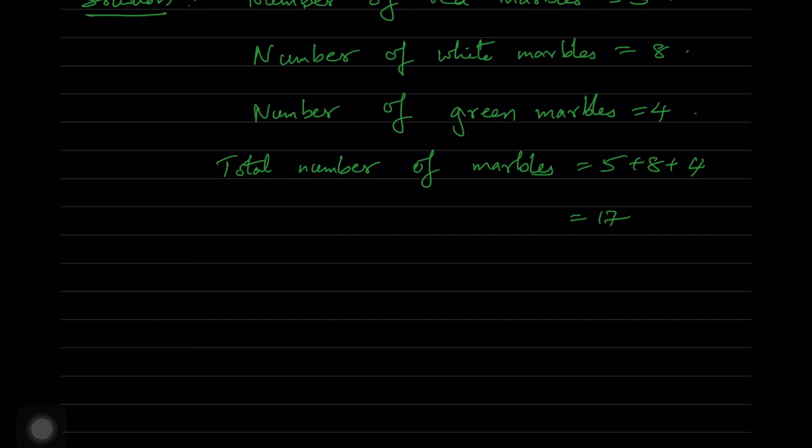So n of S is equal to 17 for us now here. So first bit in this, let capital A be the favorable outcomes of getting red marble.